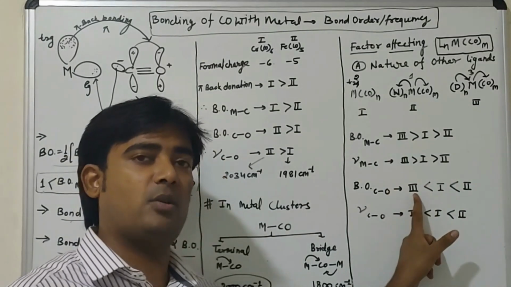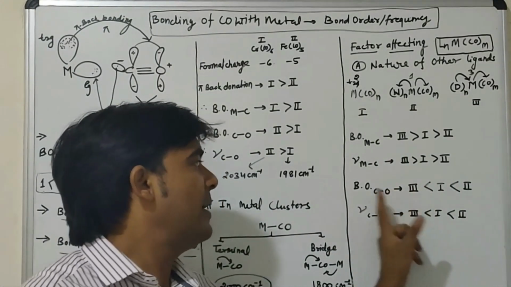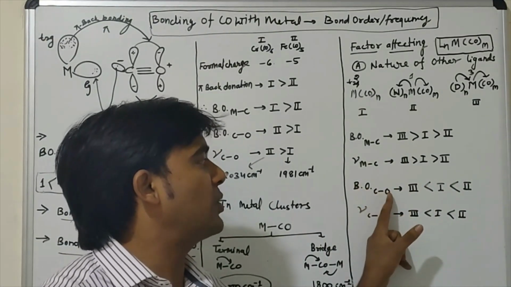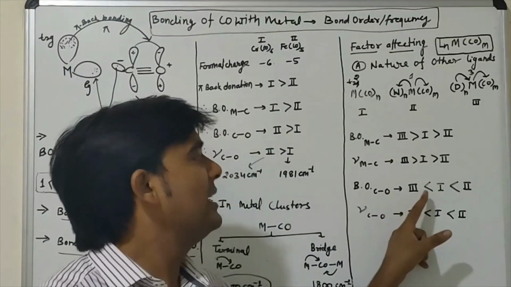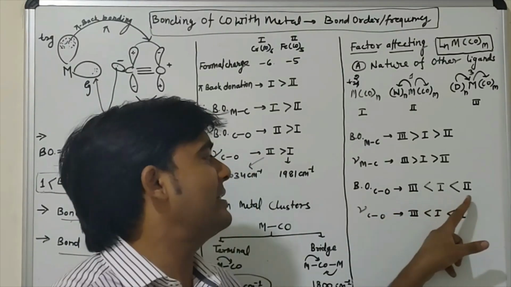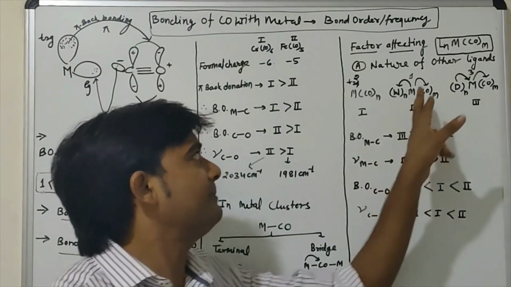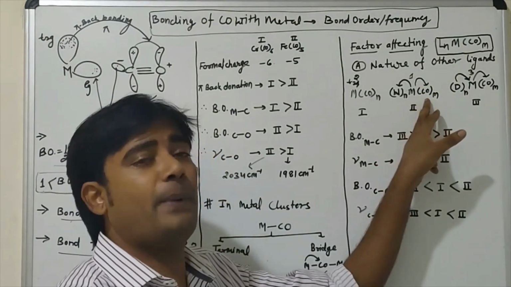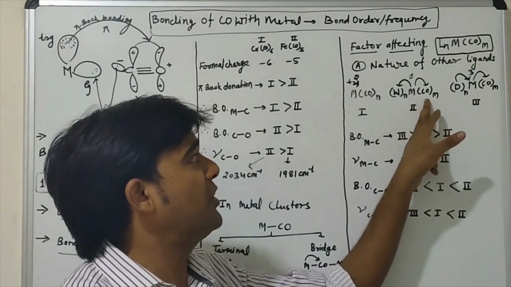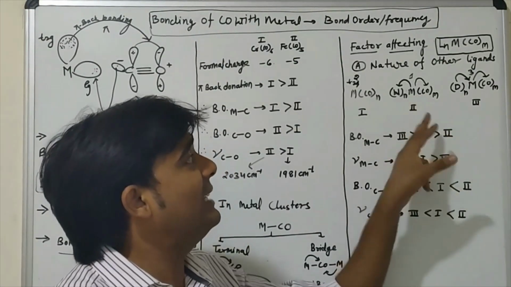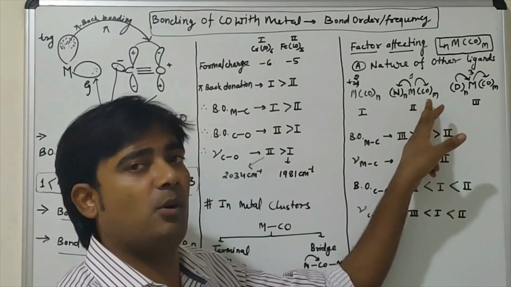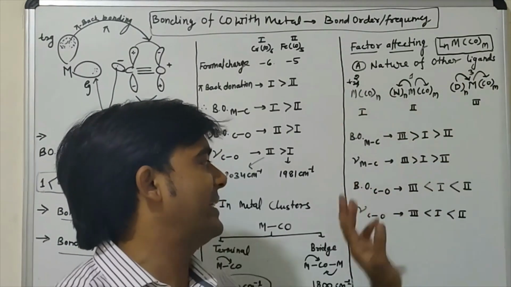You can find here the correct order of bond order between carbon and oxygen: it is very less in the third case as compared to the first case, and the second case has a higher bond order between carbon and oxygen, because of very poor pi back donation. Then the bond order between carbon and oxygen will be high as compared to all cases.